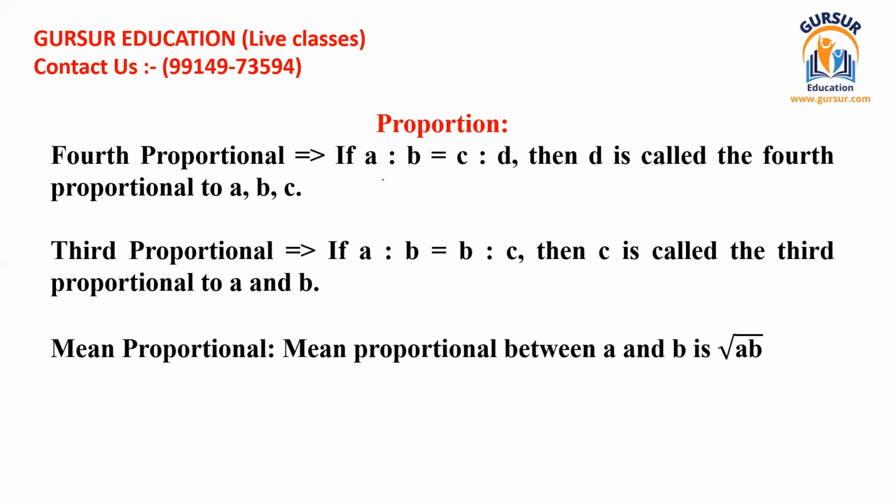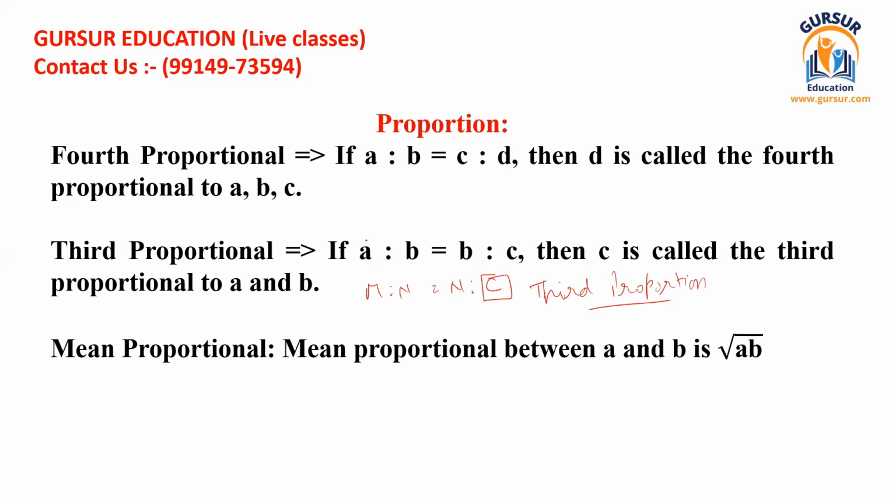Then what is the third proportional? If you are given A ratio B is equal to B ratio C, here you have to understand that the middle terms are the same: B is B. If this kind of situation is there, like M ratio N is equal to N ratio C, then this C is known as the third proportional to the given ratio.